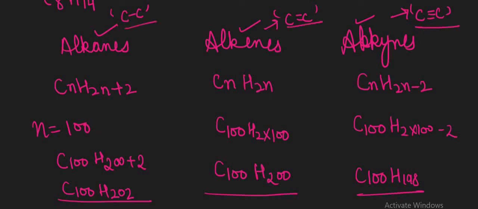So this is about the alkanes, alkenes and alkynes. In the next video we are going to discuss the functional groups present in different hydrocarbons, and secondly the isomerism and the homologous series of organic compounds.